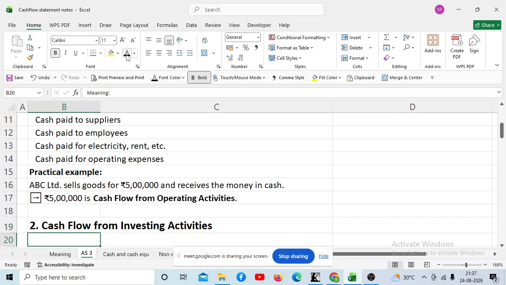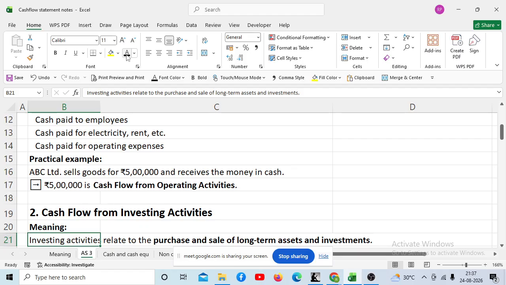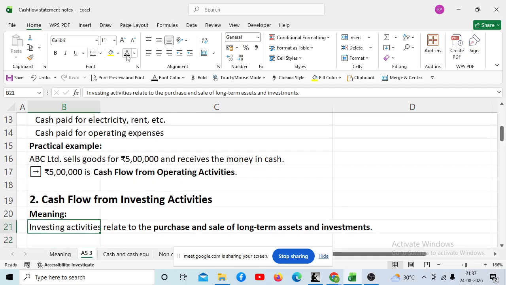Now, what do you mean by investing activity, right? See, investing activities relate to the purchase and sale of long-term assets and investment. So, as I told you, investing activity is related with the asset side. And in the asset side, we consider only the long-term assets and the investment. We don't consider the current assets, right?